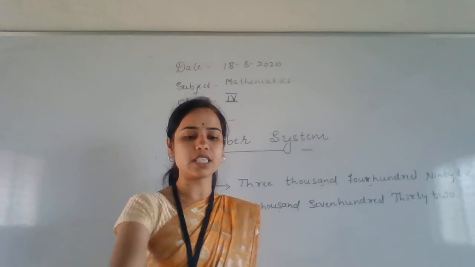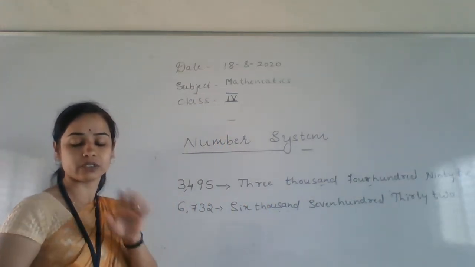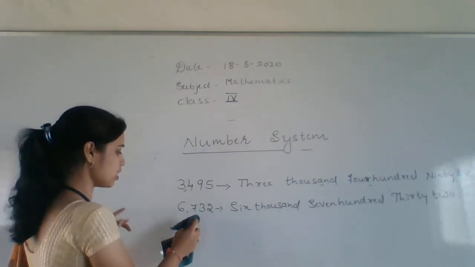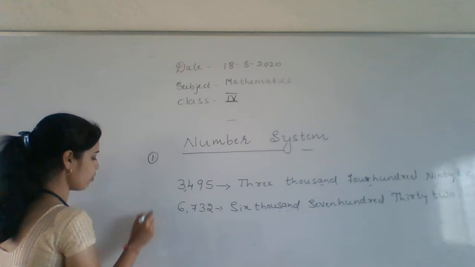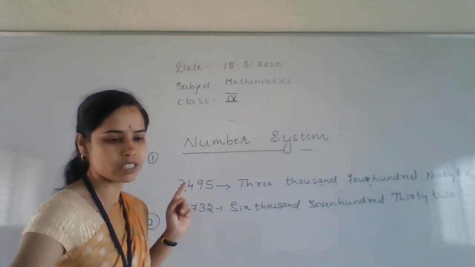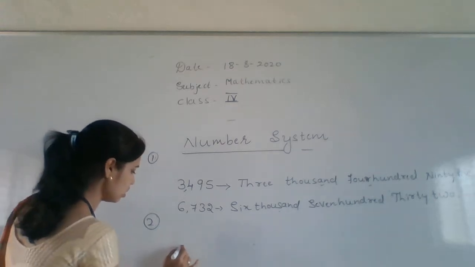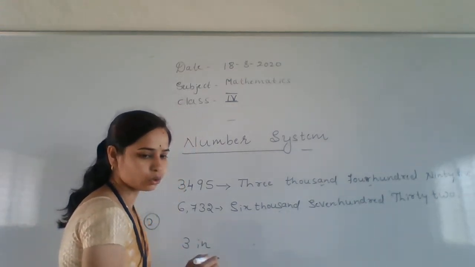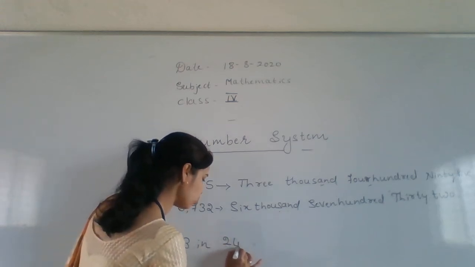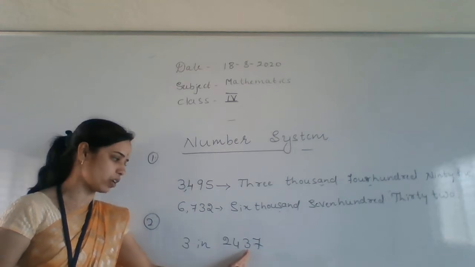2,437, children. See here, it's a recollect or recall exercise about the 4 digit numbers. We have not yet started the 5 digit numbers. Okay, it's the first main, second main we will go. Write the place value of 3 in the number they have given, that is 2,437. Okay, it's the number given in your textbook.